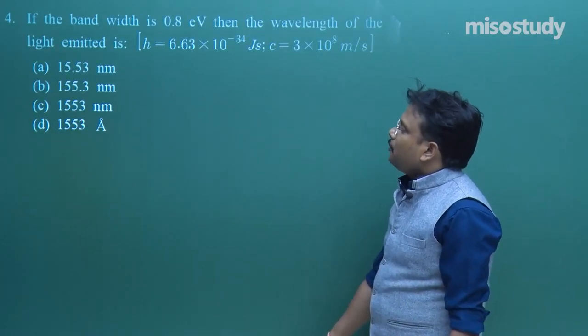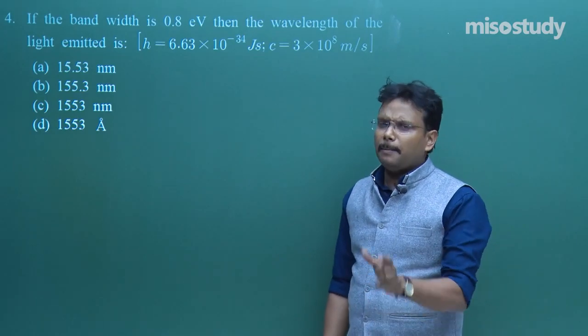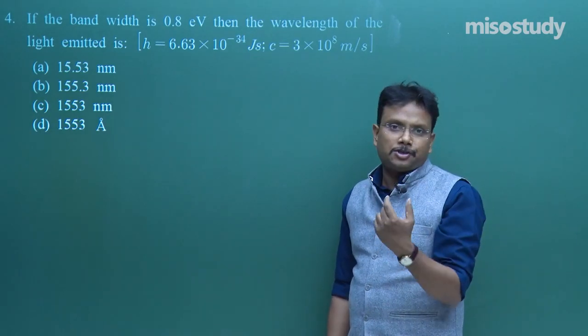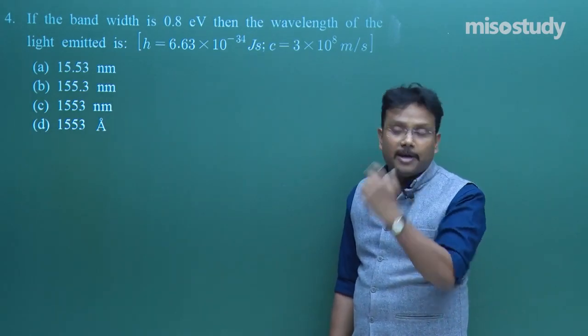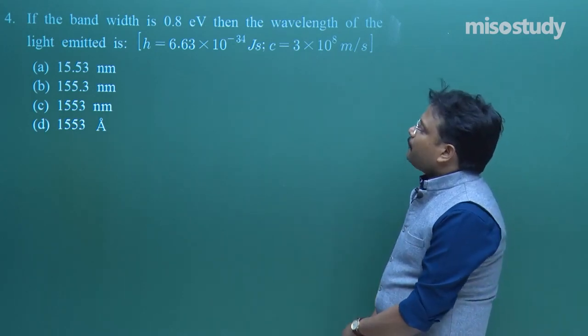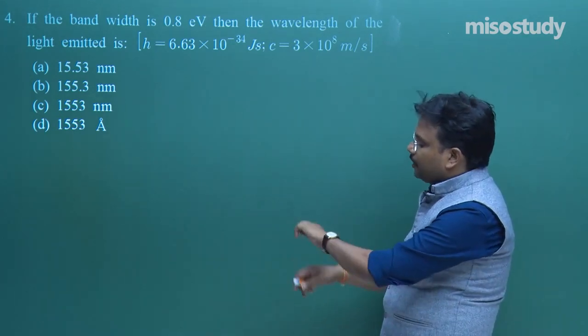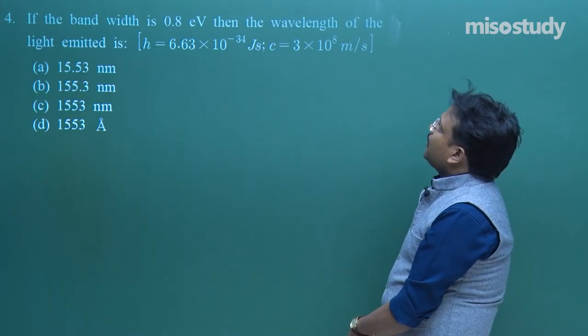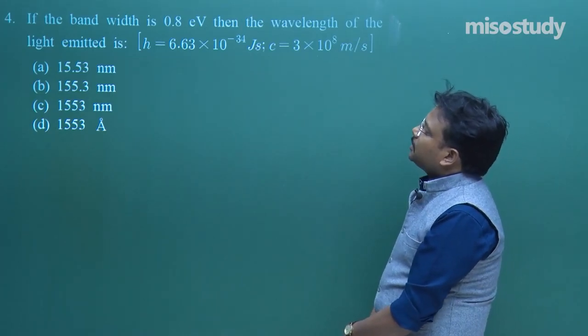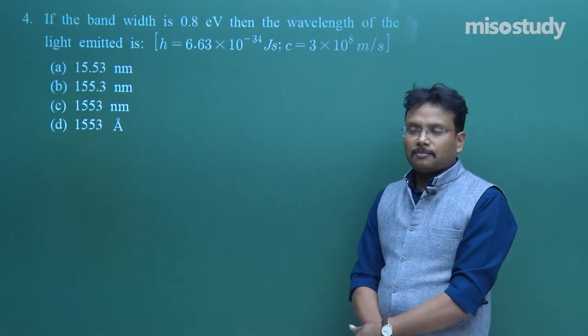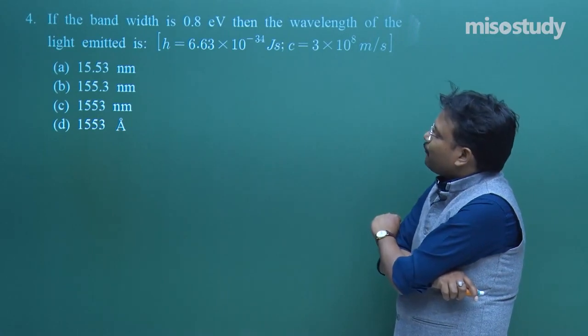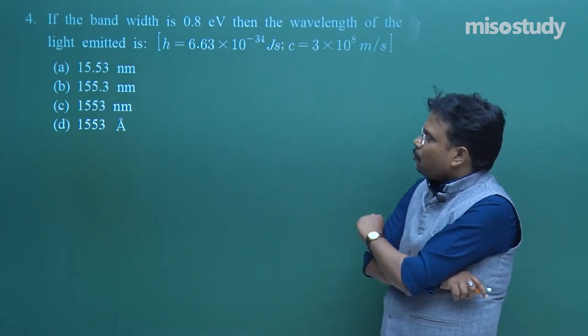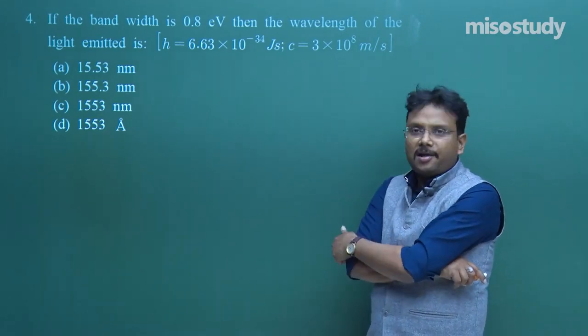If the bandwidth, that is BW, which in general during the discussion of the theory of this chapter I explained to you, is 0.8 eV, fine, then the wavelength of the light emitted is how much? Now sometimes you may find these types of questions, and wonder what exactly they want to ask.